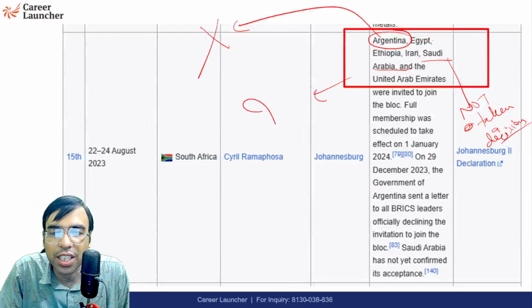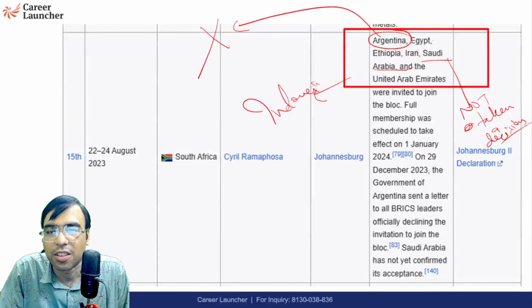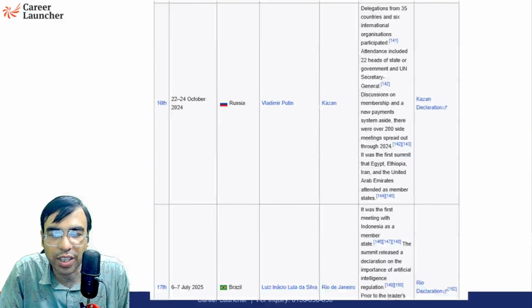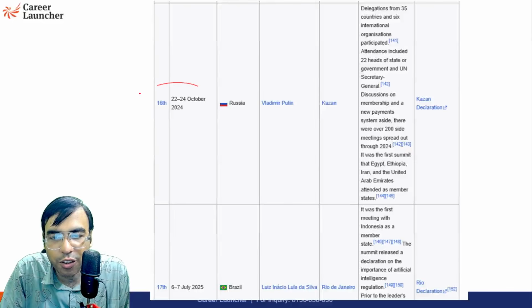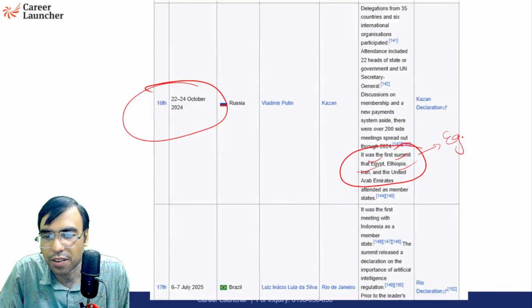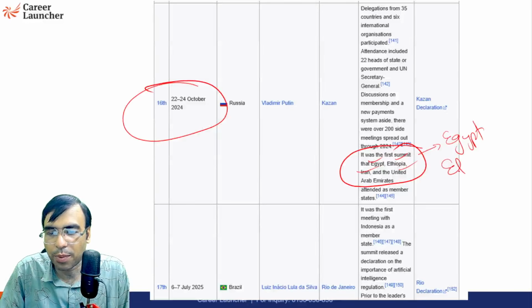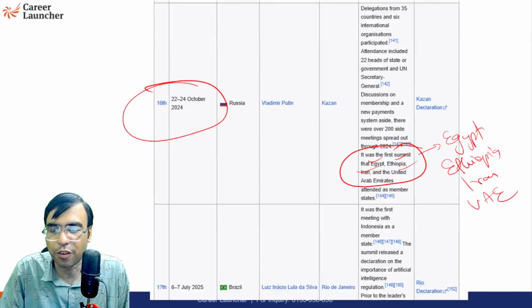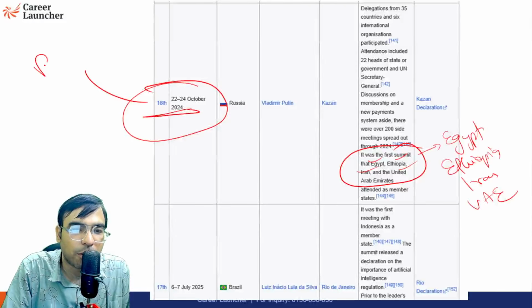And in fact, Indonesia has also joined in recent years. So Egypt, Ethiopia, Iran, and UAE have joined. You can see 2024: Egypt, Ethiopia, Iran, UAE actually joined. So 4 countries joined in 2024. So BRICS plus 4 more nations.